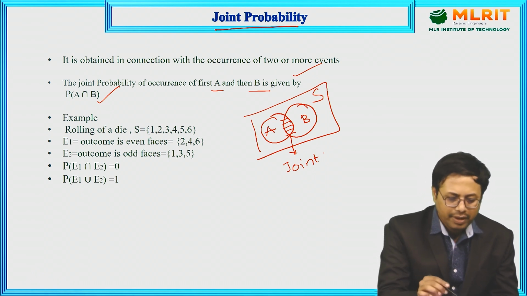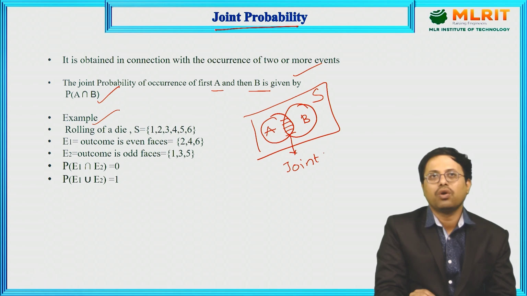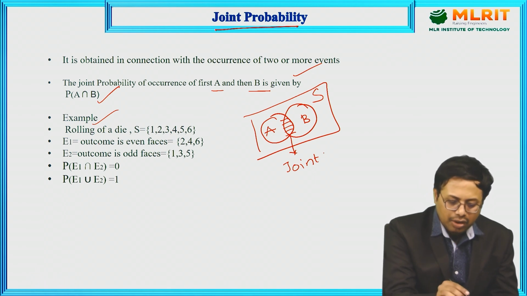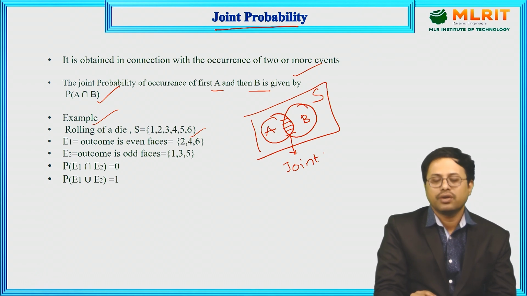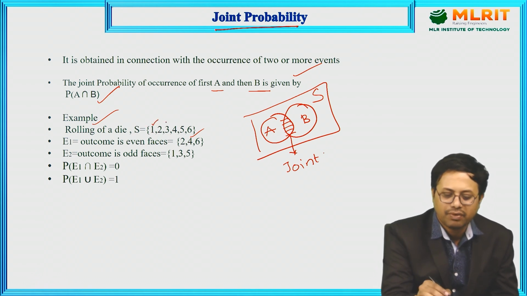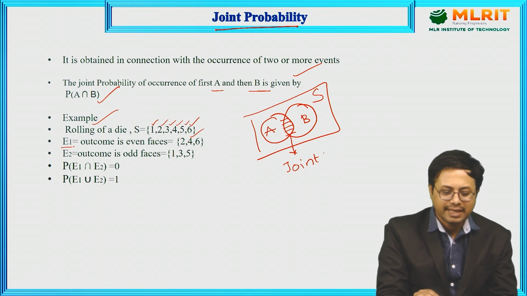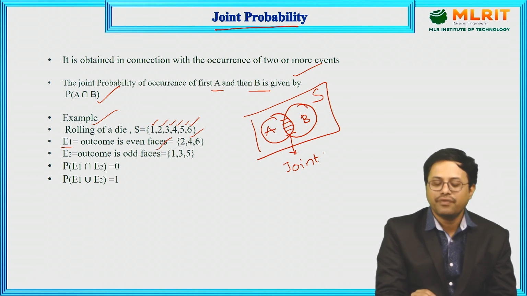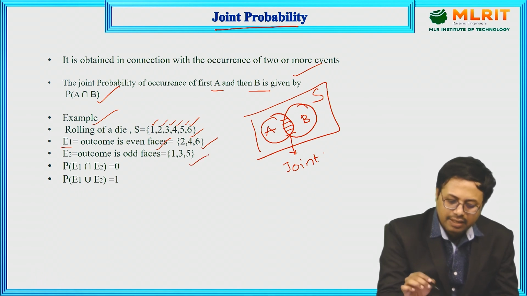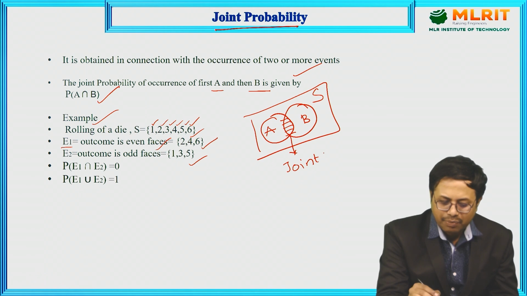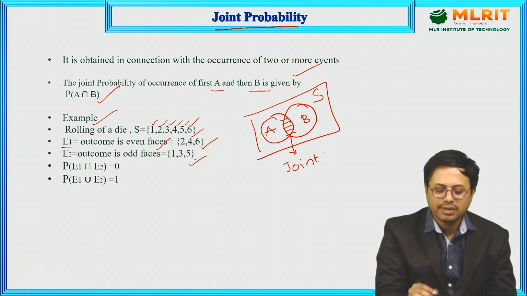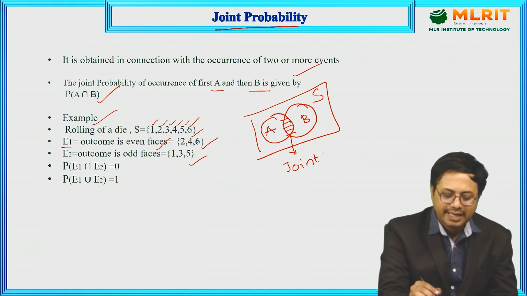Now, for example, rolling a die. What are the total possible outcomes for rolling a die? You may get 1, 2, 3, 4, 5, 6; you may get any one of them as the result. Next, event E1 is the event of even faces, so you get 2, 4, 6. Event E2 is odd faces, considering 1, 3, 5. Then there is no intersection between events E1 and E2, because one takes the outcome as even faces and the second takes the outcome as odd faces. Then the intersection is 0.